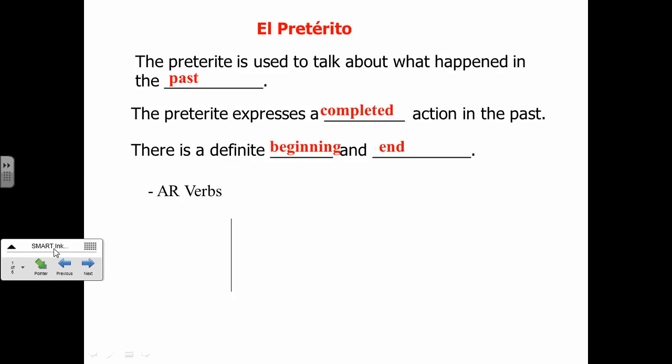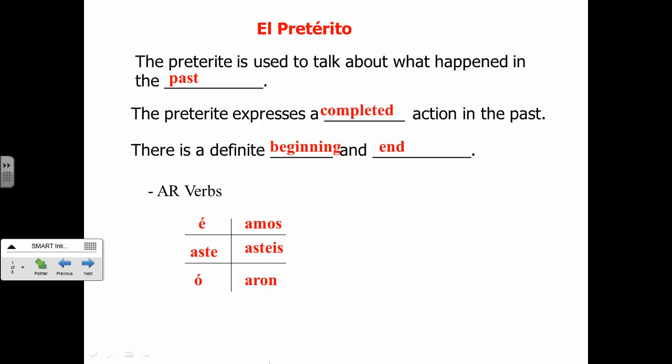So we are just going to be reviewing the AR endings. So here are the endings for the AR: aste, o, amos, astes, aron. Okay, so write that under AR verbs. ER, IR verbs we're going to go over in Unit 2, Lesson 1. You may have to pause this because I'm going to go on to the next thing. Make sure you put the accent marks nice and big over the yo form and over the él, ella, usted form.